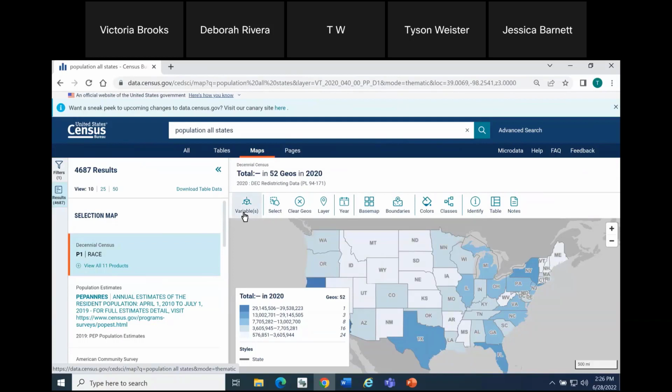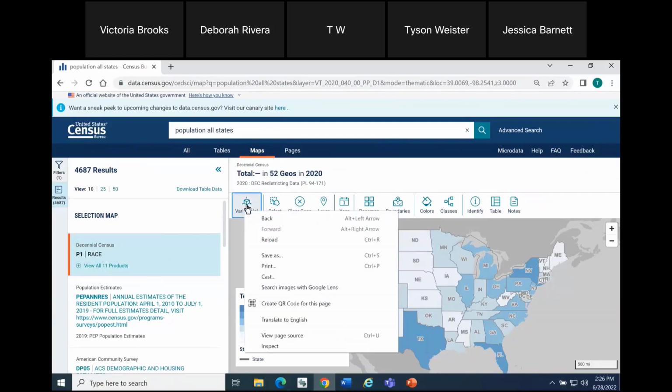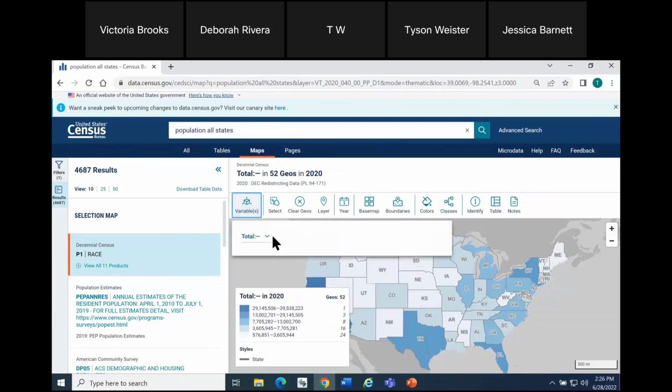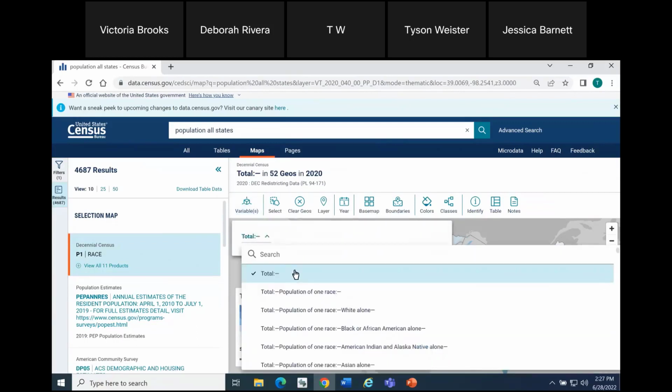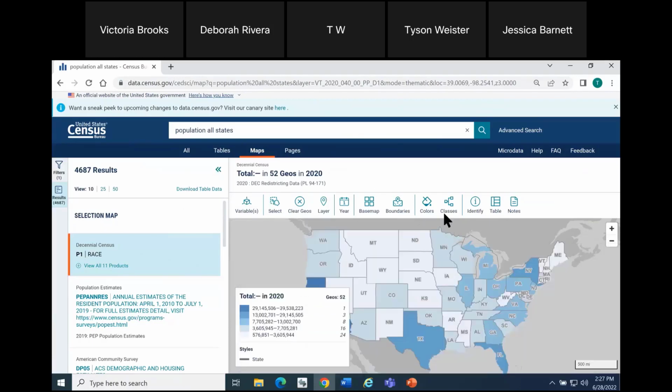This happened for us automatically. And another thing you'll want to do is select or confirm your data variable. You can go ahead and click the variables button at the top and choose from the drop-down menu. We wanted the very first row of the table. It's the very first label in this list for total, referring to total population. So I don't need to make any changes, just confirming that we're getting data for total population.